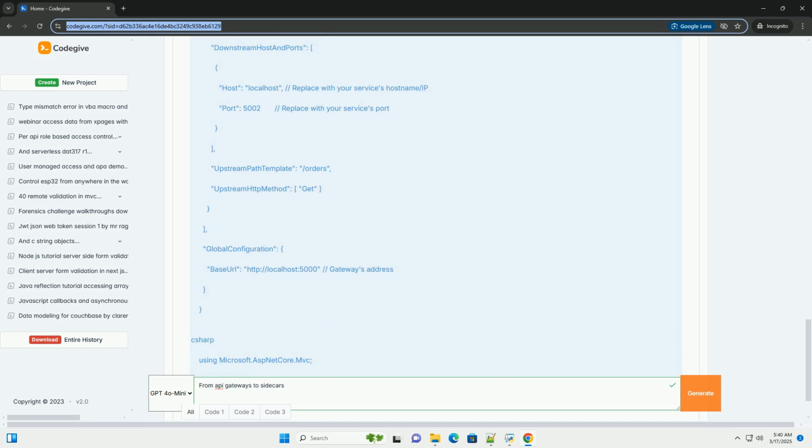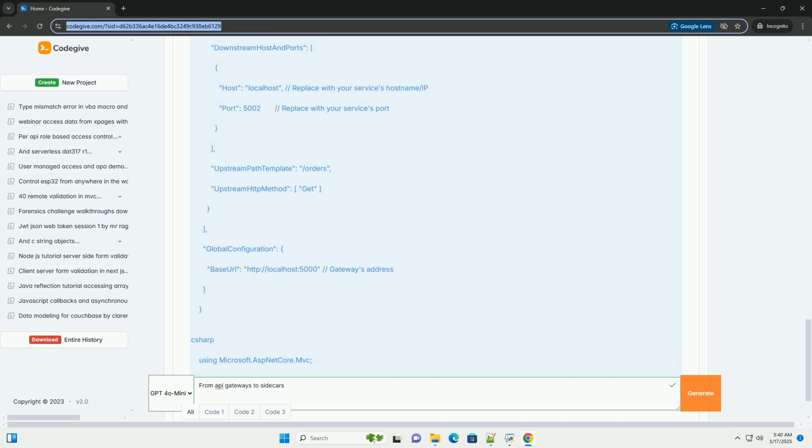Benefits. Simplified client experience. Clients only need to interact with a single endpoint, regardless of the number of backend services. Loose coupling. The API gateway decouples clients from the implementation details of the backend services. Backend services can be changed without affecting clients, as long as the API gateway continues to provide the same interface. Centralized security. Authentication, authorization, and rate limiting can be enforced in a single place, making it easier to secure the overall system.